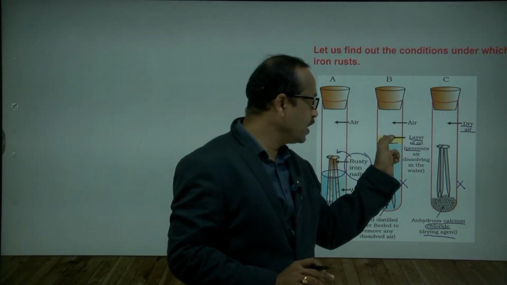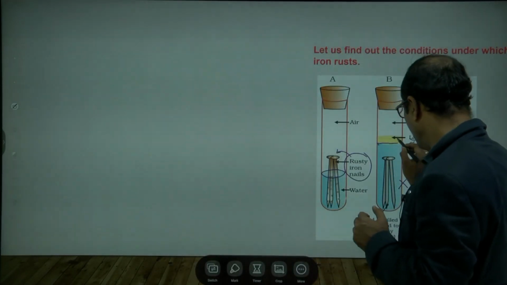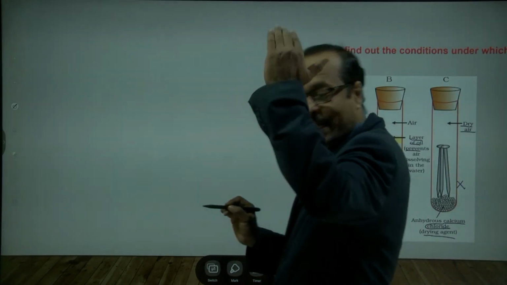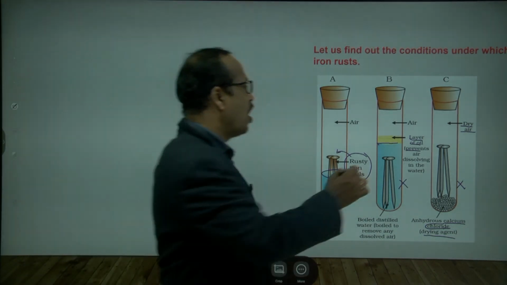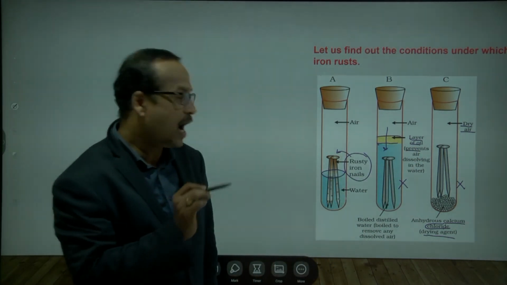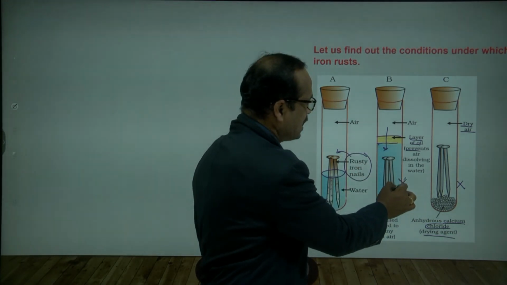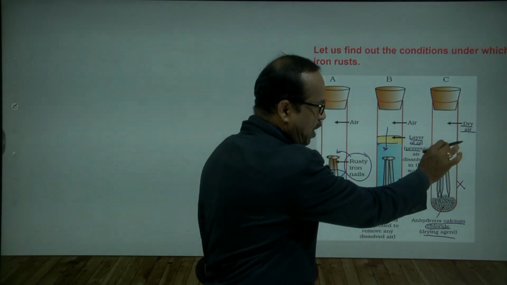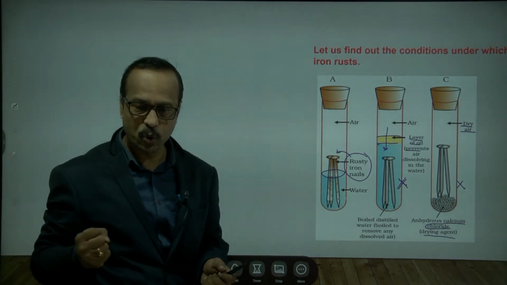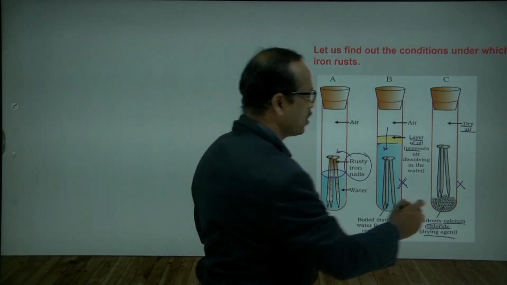And then we are pouring the oil here. So if any oxygen comes in, this oil prevents the incoming oxygen. It does not allow oxygen to enter the water because the oil is there. So here no air, no oxygen, and that's why these iron nails are not rusting. And here, the calcium chloride is absorbing the total moisture and keeping the test tube completely dry. So here also the iron nails are not getting rusted.